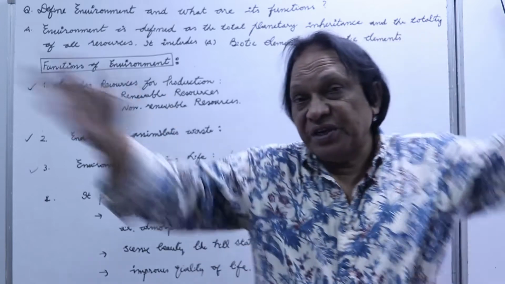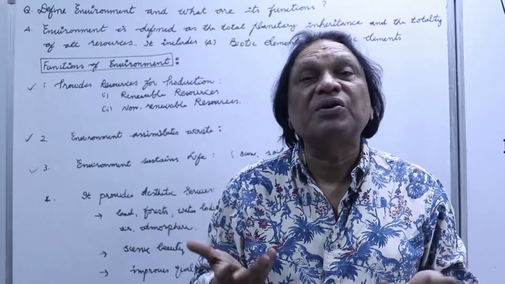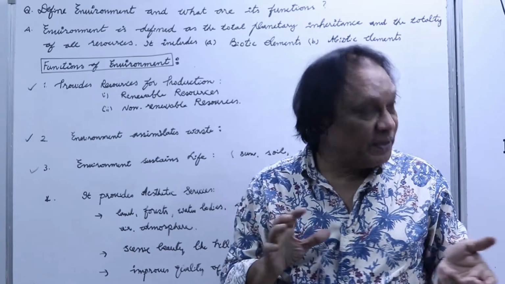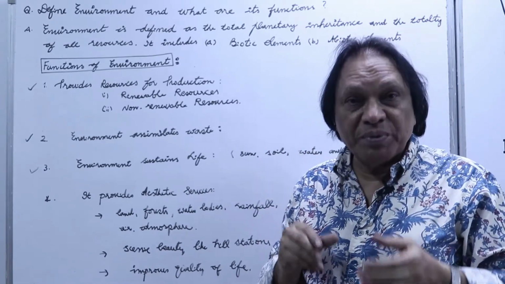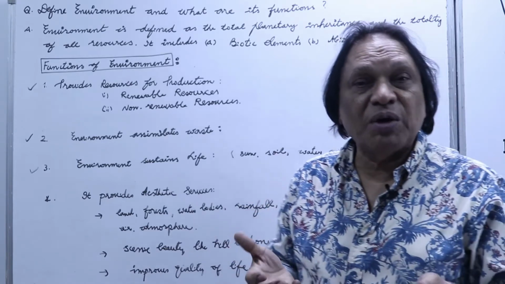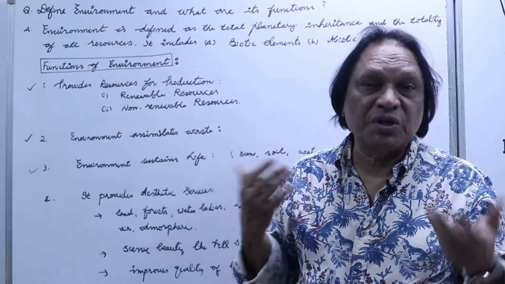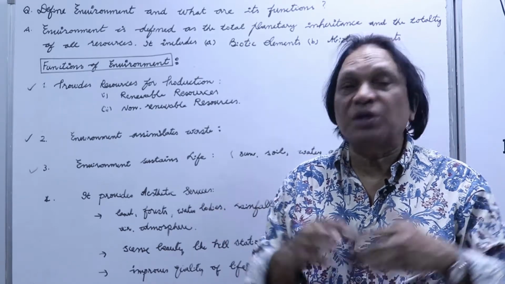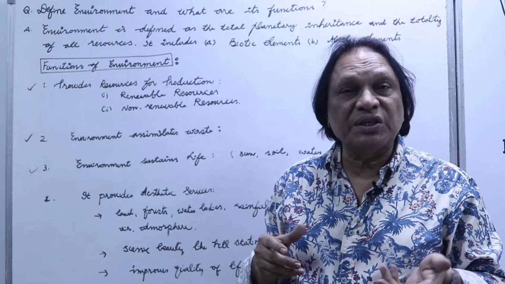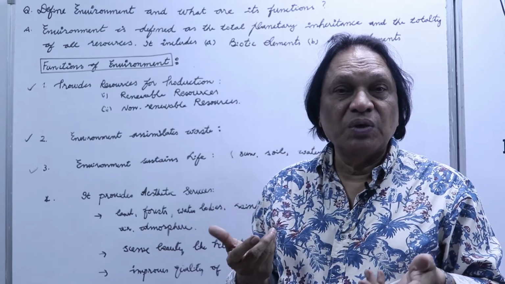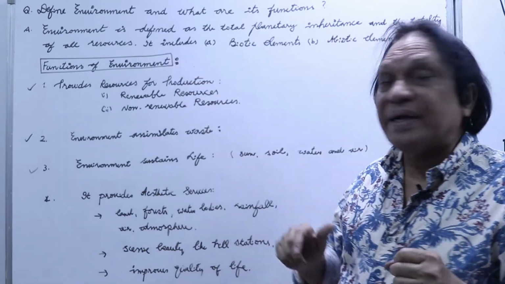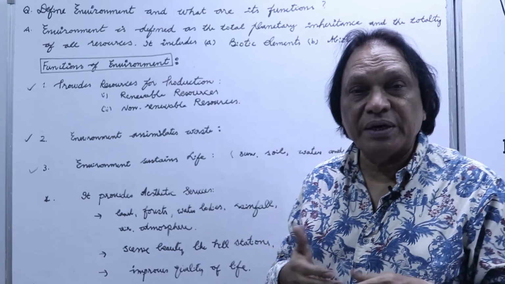See, environment is a very broad term. So what exactly is environment? Normally, from a layman's point of view, when we talk about environment, we talk about forest, rainfall, atmosphere, land, soil, hill stations, snow, everything. So to put it in one sentence, how do you define environment in economics?